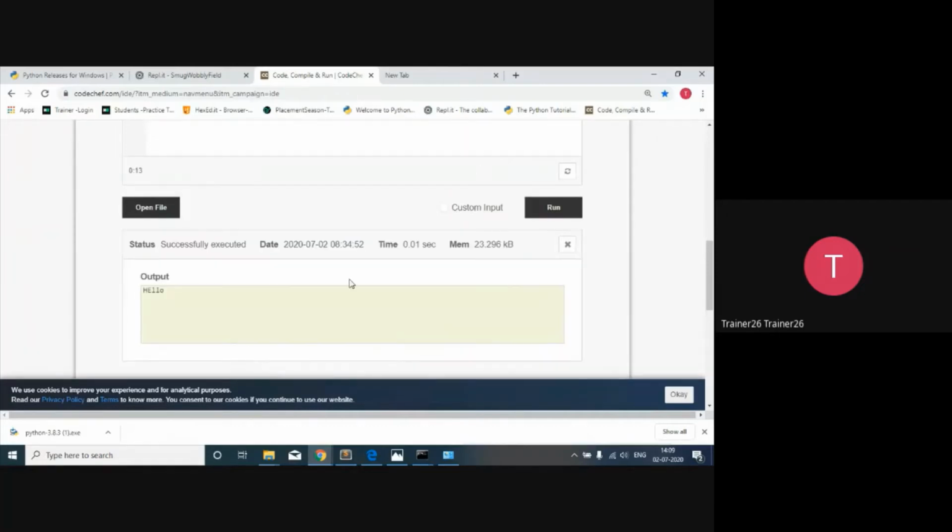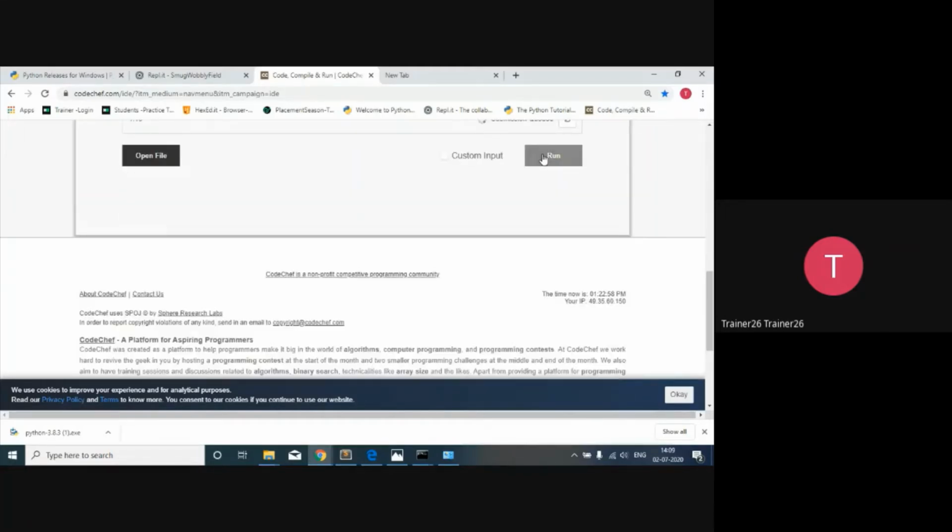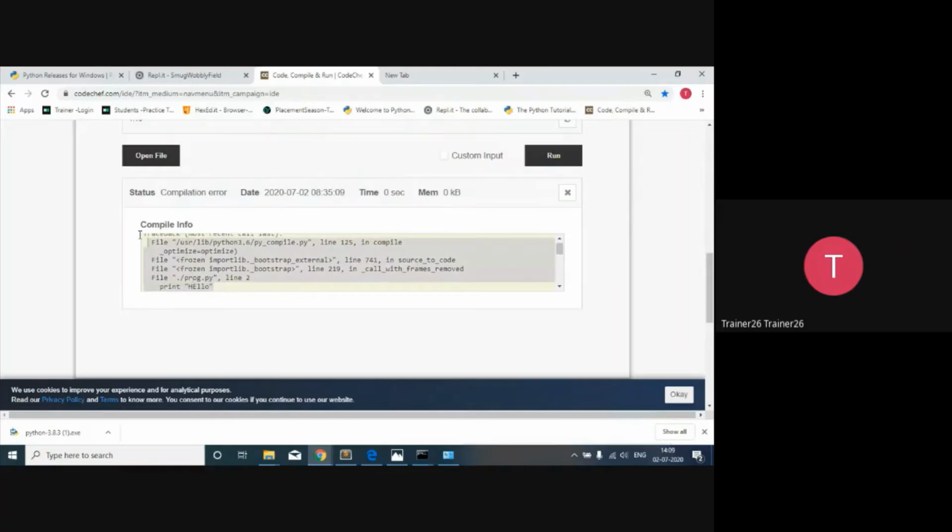You can see the output as hello over here. And if I take the same statement and change just the language to Python 3, paste it over here and try to run it, you are going to have a problem because it will show an error because it will not support it.